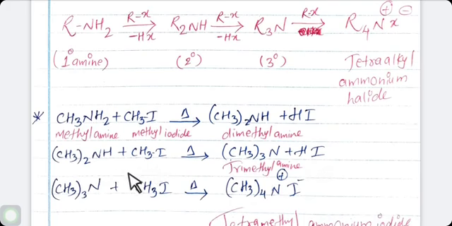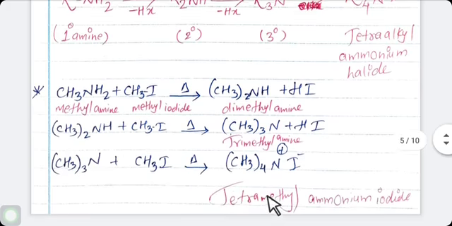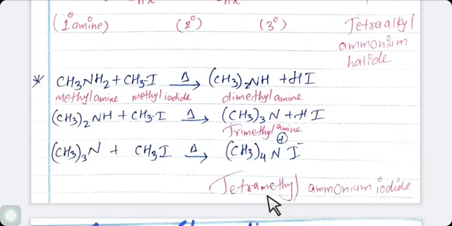This dimethylamine again reacts with methyl iodide, again a hydrogen atom reacts with iodine to form HI, and what remains is (CH3)3N, trimethylamine, a tertiary amine. This tertiary amine again reacts with methyl iodide. As you have seen, students, in tertiary amine there is no hydrogen atom which will react with iodine. That's why the compounds combine together and form a salt, and the name of the salt is tetramethyl ammonium iodide. No byproduct is formed here.